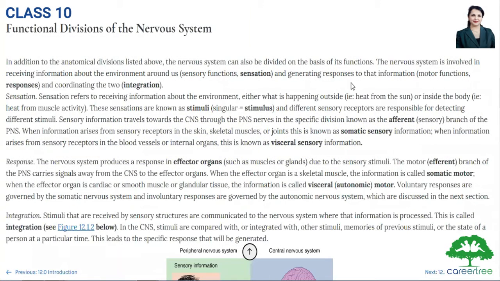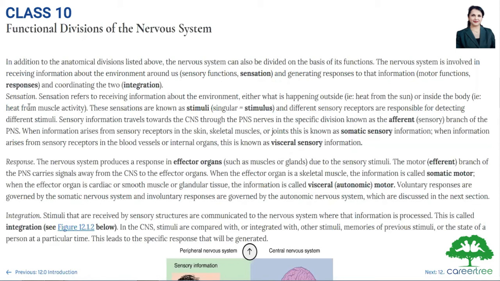Everyone, we are going to study today about the functional divisions of the nervous system. The nervous system can also be divided on the basis of its functions. The nervous system is involved in receiving information about the environment around us: sensory functions, which is called sensation, and generating responses to that information, that is motor functions or responses. And coordinating the two is called integration. One by one, we are going to study all these three topics.